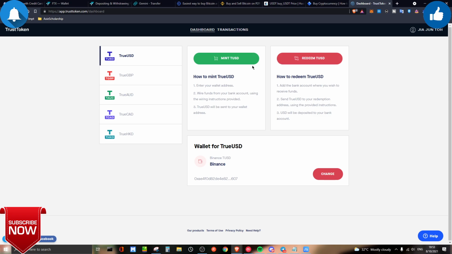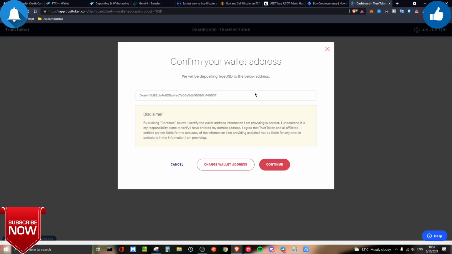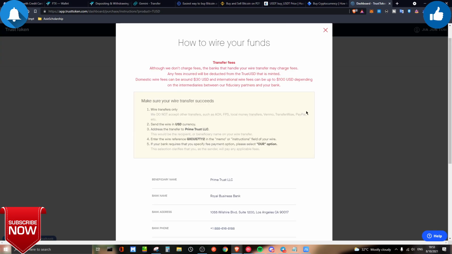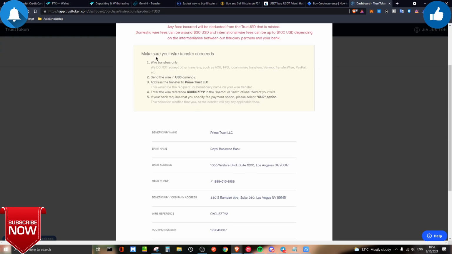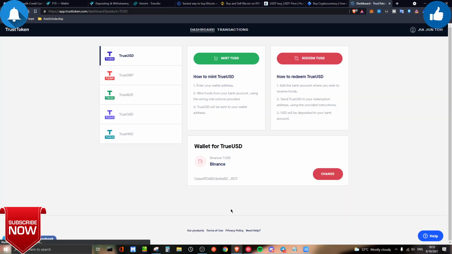So over here, the minting process itself is very simple. Just click on mint. They're going to tell you your address, where you want to deposit, and after that, from there, click on continue. Over here, they're going to tell you, okay, just send the money to these bank account details, and you click on done. That's it. After they receive the funds, 3 working days, they will send you the TrueUSD. And of course, most of the exchanges out there have this TrueUSD, which you can convert from TrueUSD to US Tether, and from there you can trade according to whatever pair that you want.